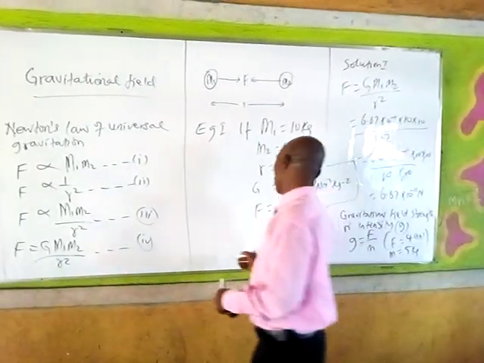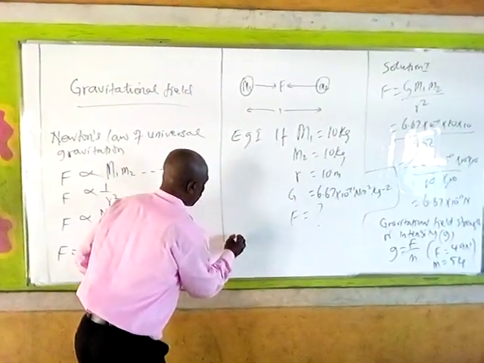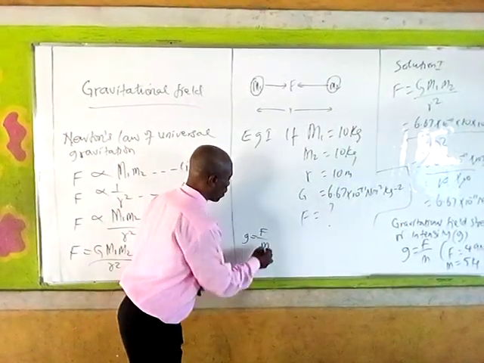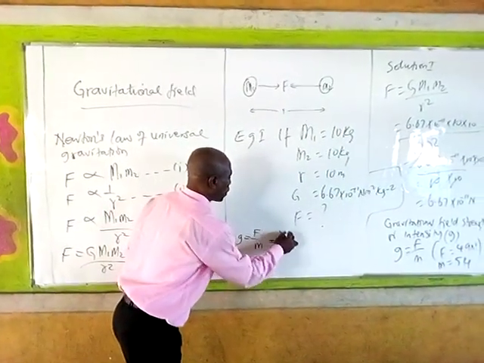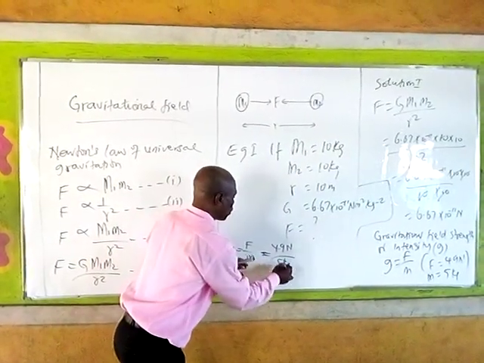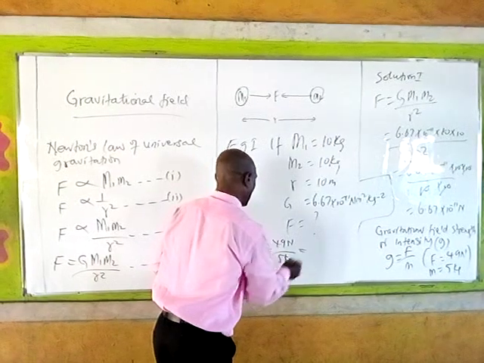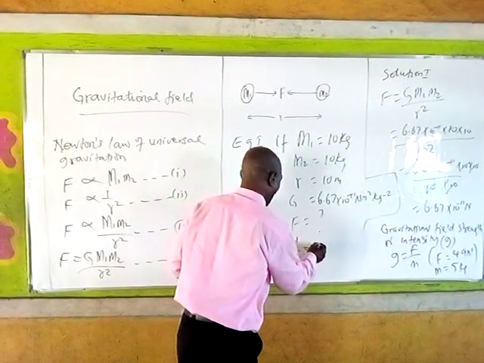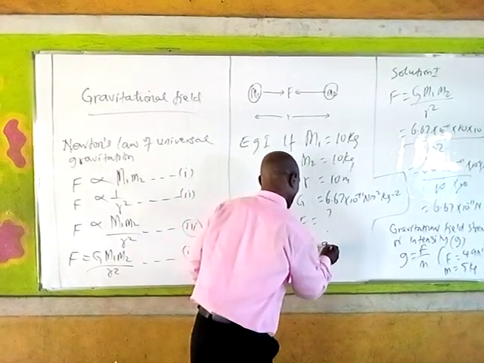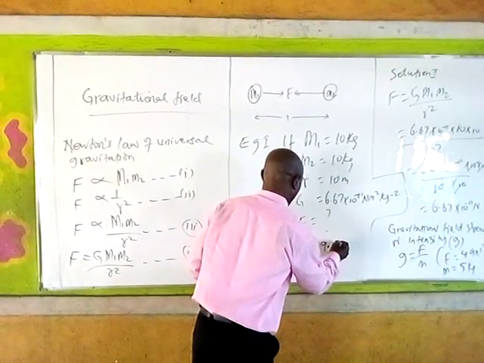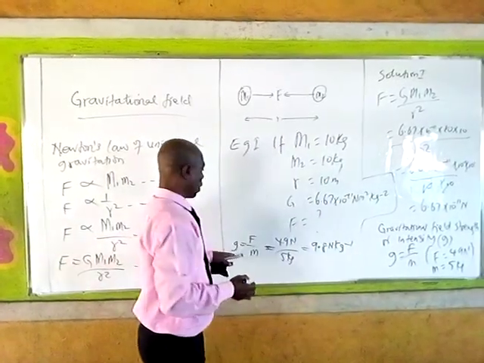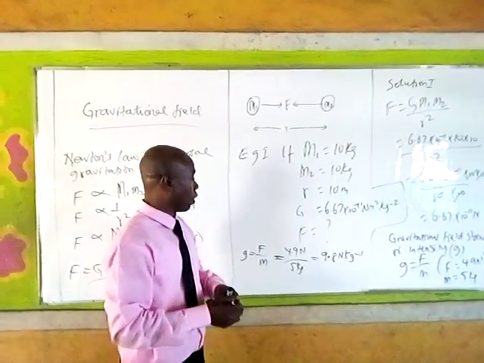So then we can say g is equal to F over m, and F given there is 49 Newton, while m is 5 kg. So if you divide this, you have 9.8 Newton per kilogram as the value of gravitational field intensity.